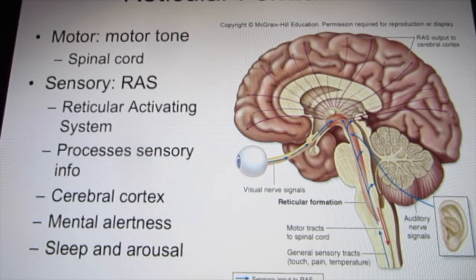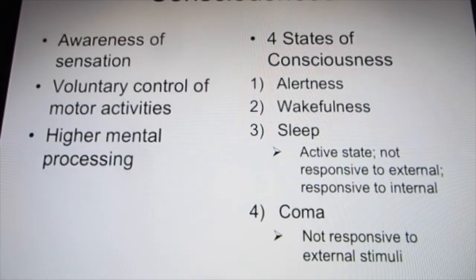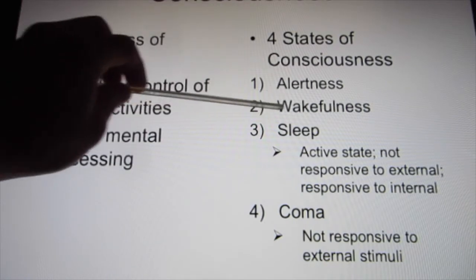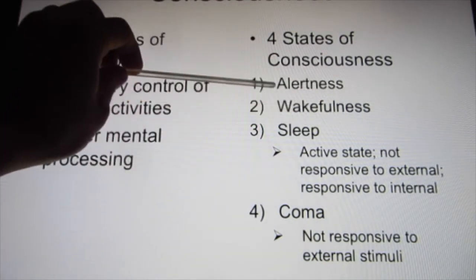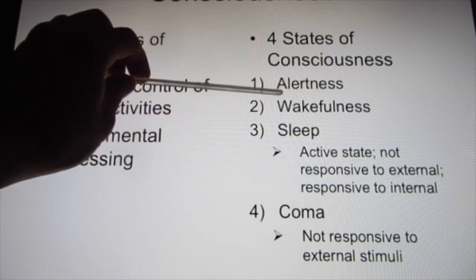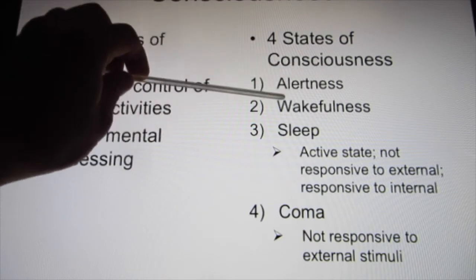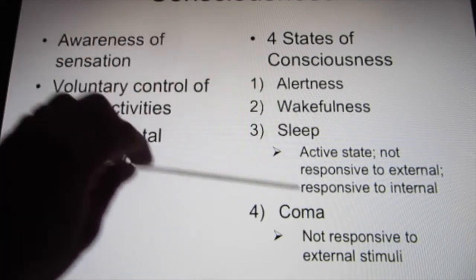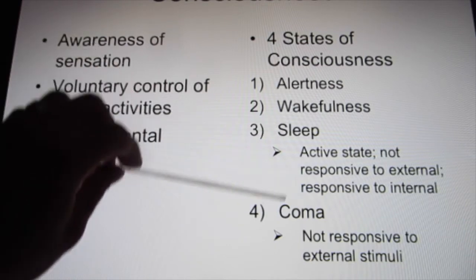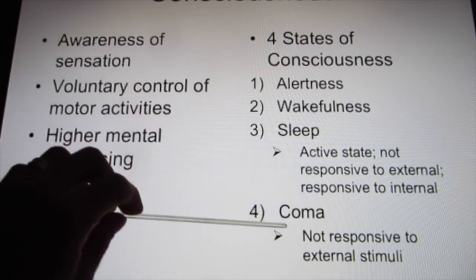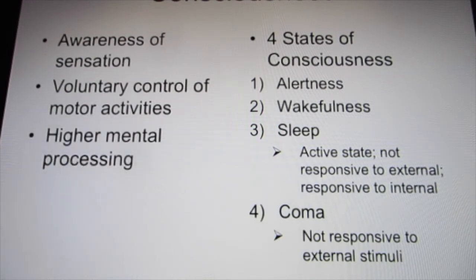The reticular formation is a group of neurons. It's mainly in the brainstem and functions in the sleep-wake cycle and mental alertness. When we talk about consciousness, when you're awake, it's wakefulness. Above it is called alertness. That's when you see a bear coming towards you. Your sympathetic system is super activated. You can go to alertness. When you go to sleep, that's this state. And some patients fall into a coma, and that's this state. So we have different states of consciousness.